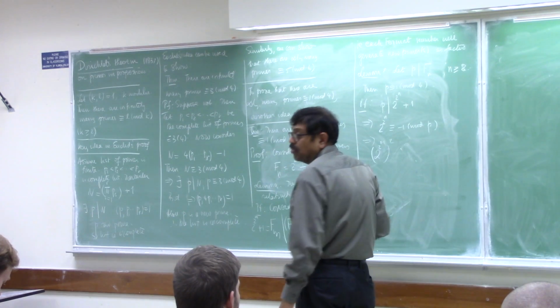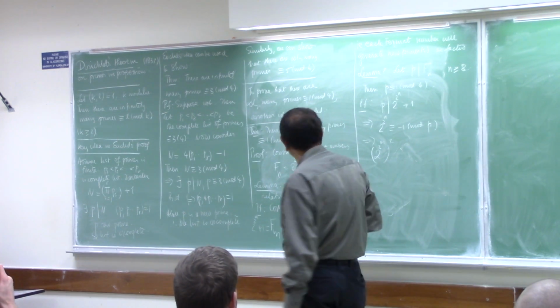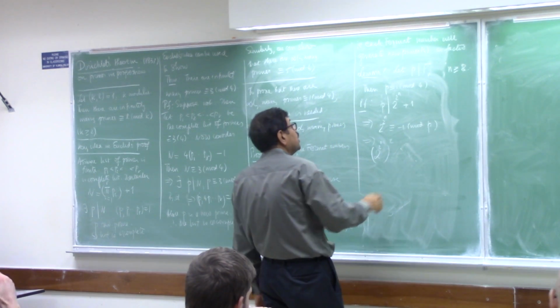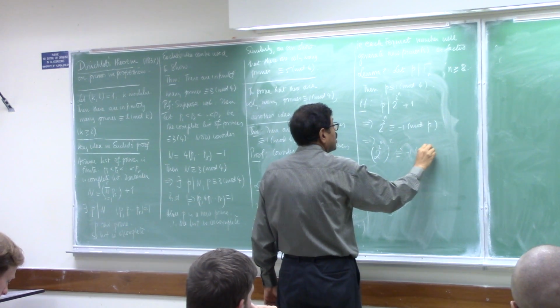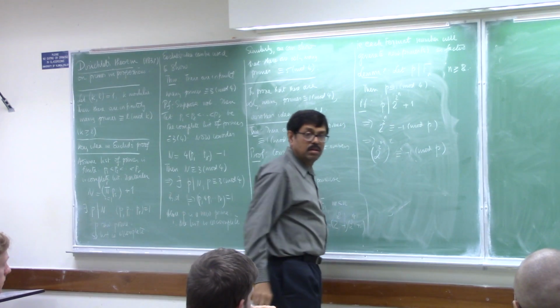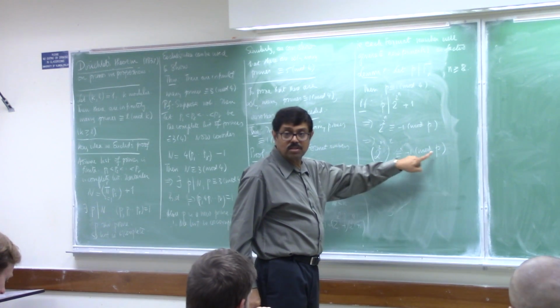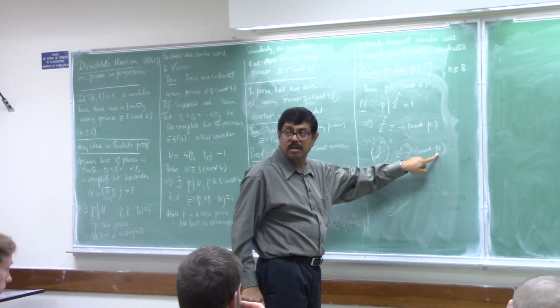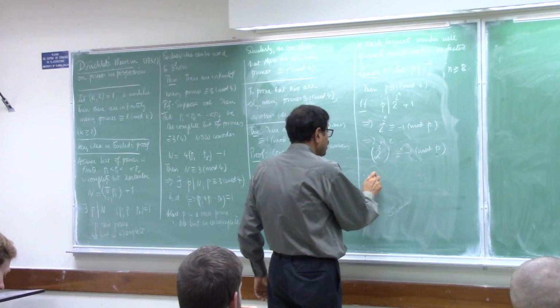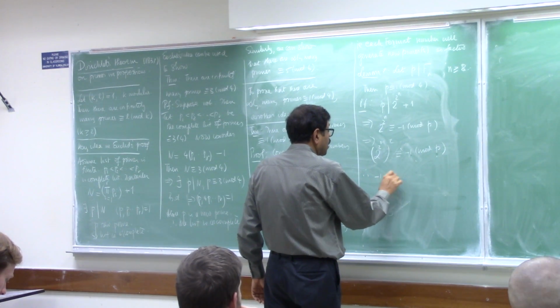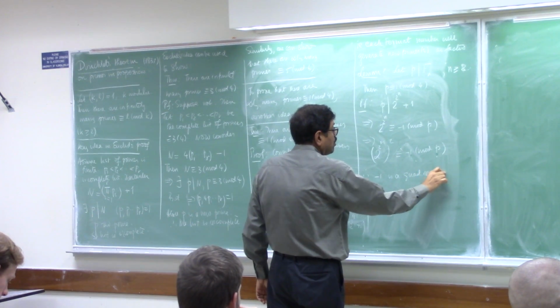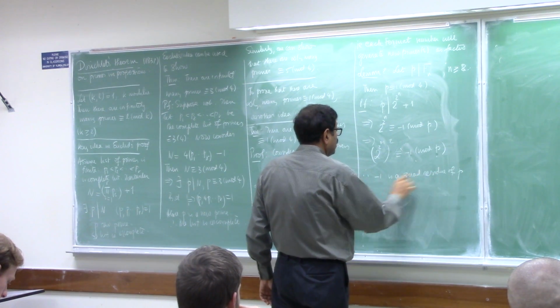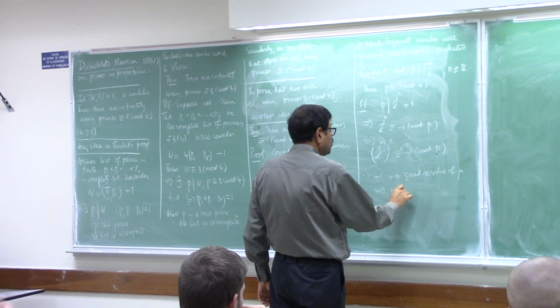That's why I need n greater than or equal to 2, otherwise I won't have this. 2 to the 2 to the n minus 1, whole squared, is congruent to minus 1 mod p. So that means minus 1 is a quadratic residue of p. That means P is 1 mod 4.